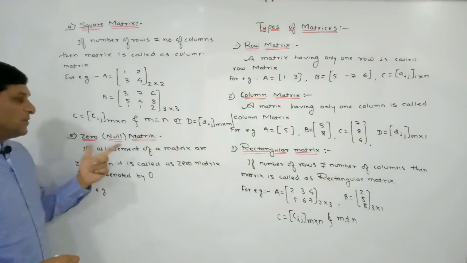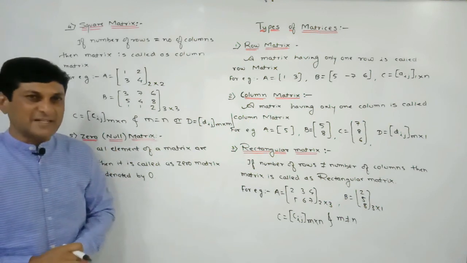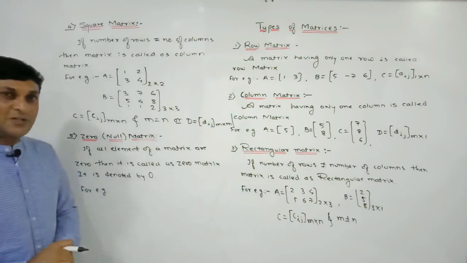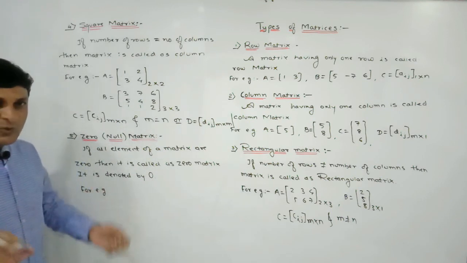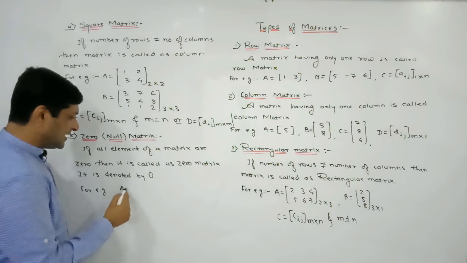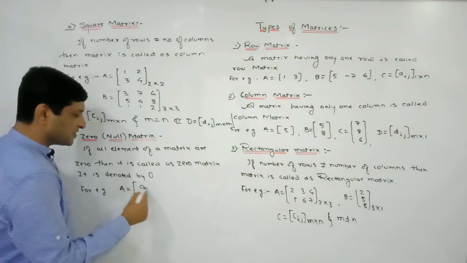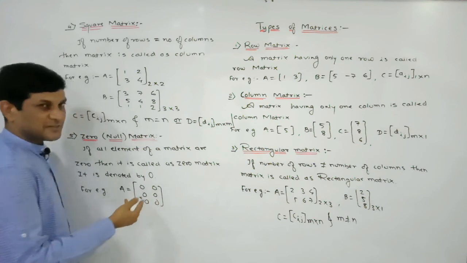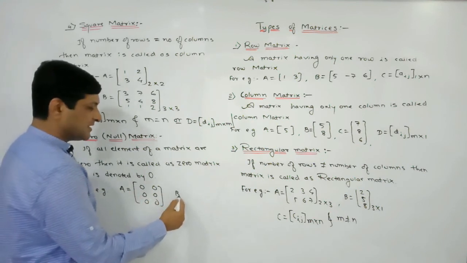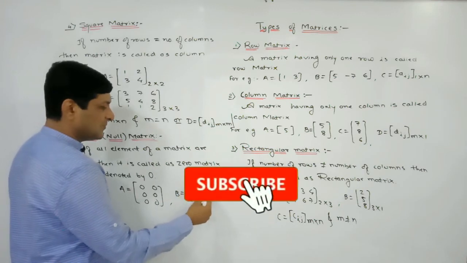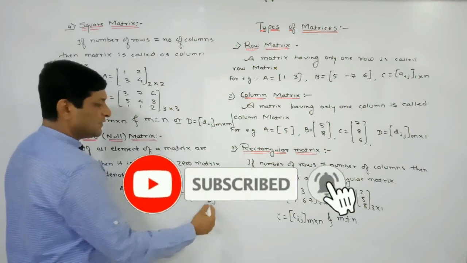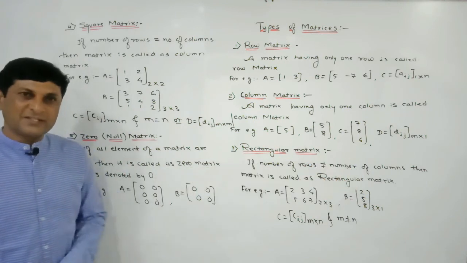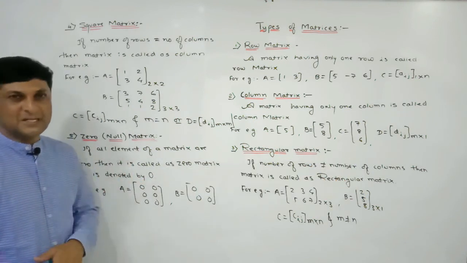Now the zero matrix, which is also called the null matrix. The name itself indicates that a zero matrix means all the elements of the matrix are zero, whatever the order may be; there is no condition on the order. If all the elements are zero, at that time the matrix is called a zero matrix. Here we can observe that all the elements are zero, so we can say that it is a zero matrix. Let B be a matrix whose elements are all zero. If all the elements of a matrix are zero, then the matrix is called a zero matrix, and a zero matrix is generally denoted by capital O.